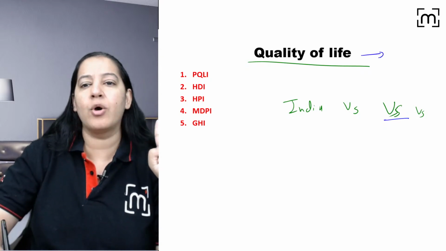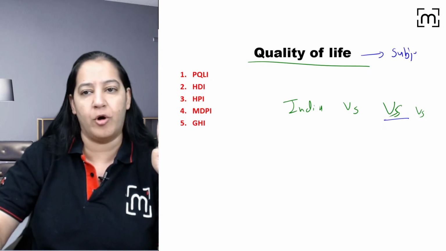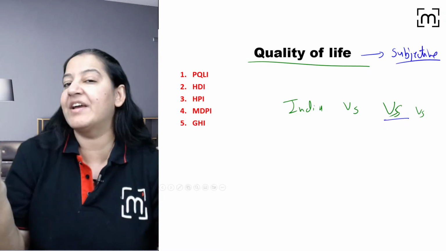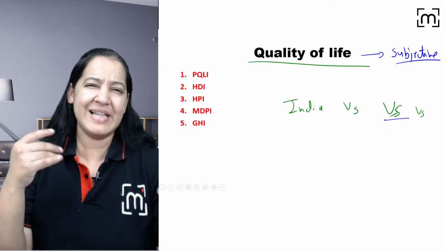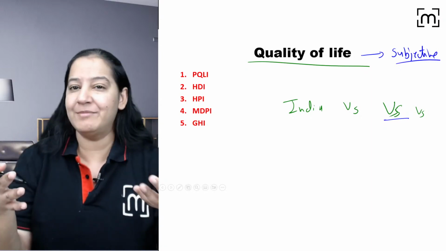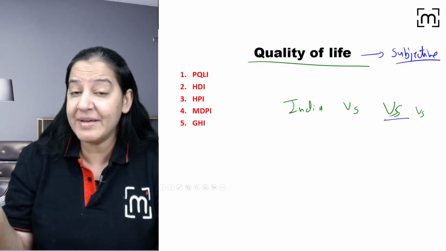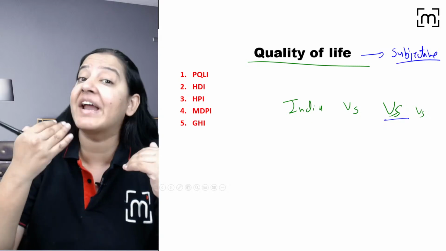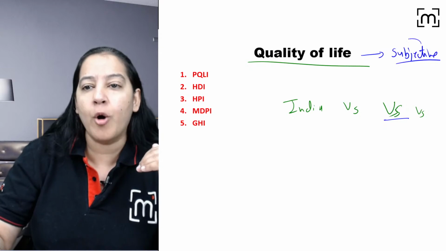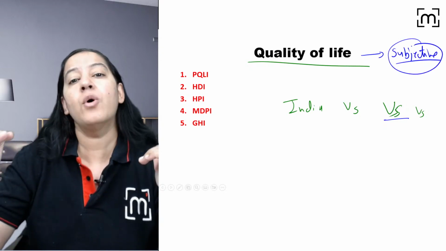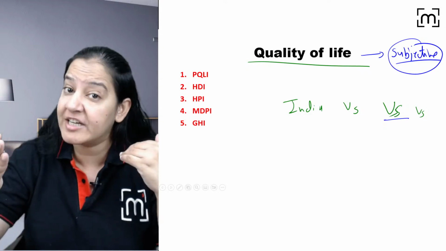One more thing. This quality of life is a subjective thing, not objective. Sometimes, just suppose I am leading a life and I think I am having a quality life, but you think my life is not very quality. Every time she is teaching, what is the quality in her life? But I am very happy with my life. I'm enjoying it. So it is a subjective feeling, not objective. It is subjective, changing from person to person. So quality of life is a subjective measurement.